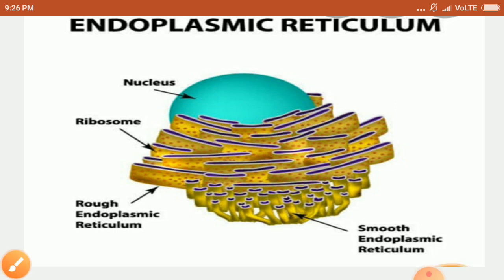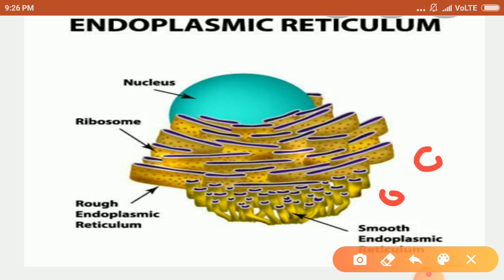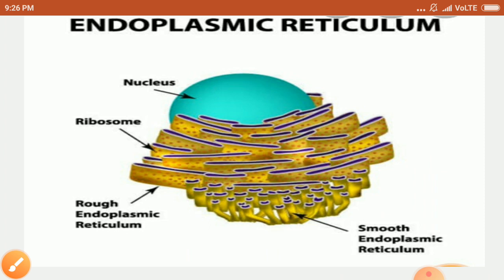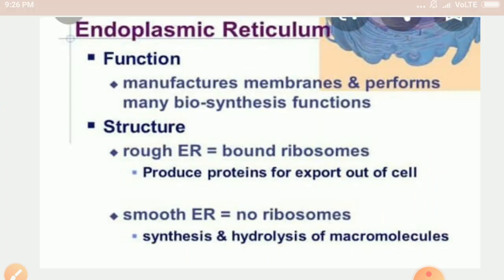Then the next one is vesicles. Vesicles are round, spherical, and ovoid structures found in the cytoplasm. Vesicles are just like this. They are found in the cytoplasm in round shape. Tubules are branched and irregular structures found near the cell membrane. So this is just about the structure of endoplasmic reticulum.